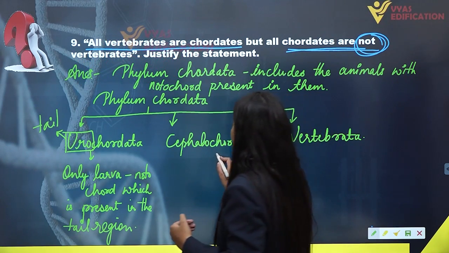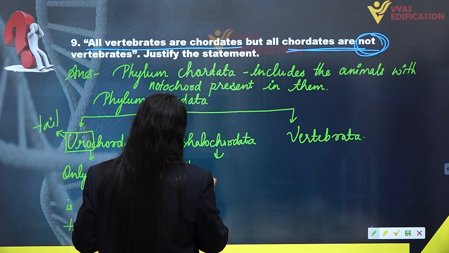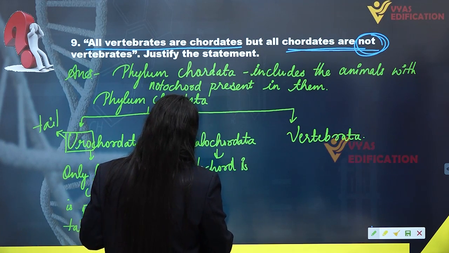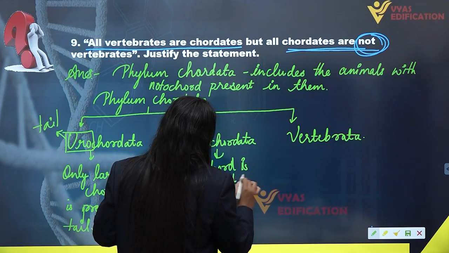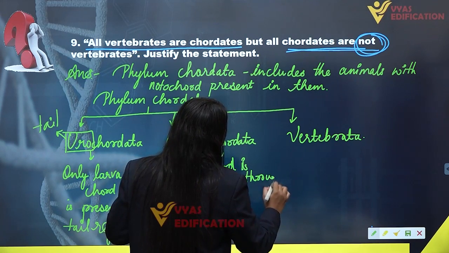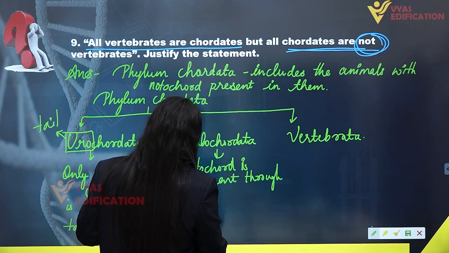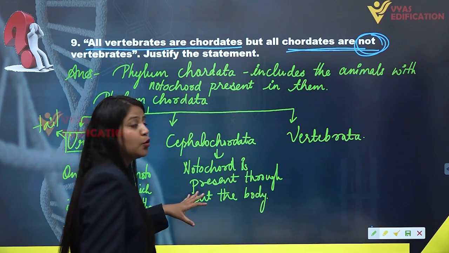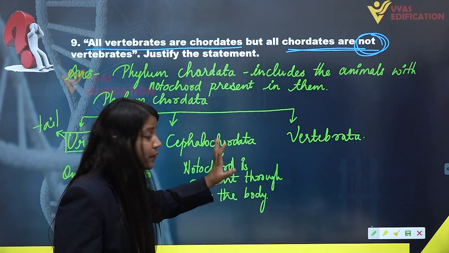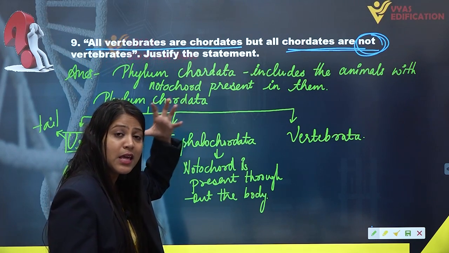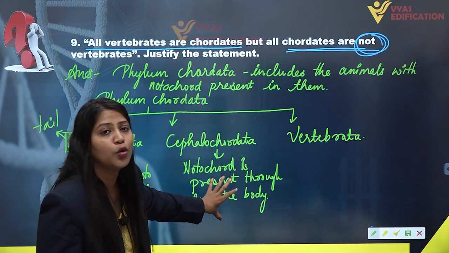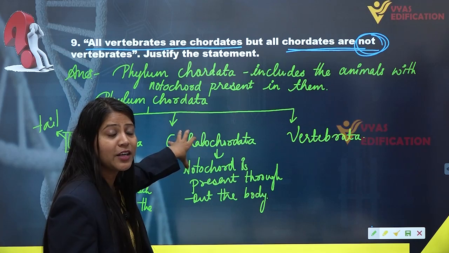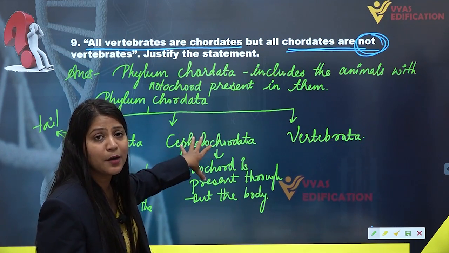Now next come towards the Cephalochordata. The notochord is present throughout the body, but they do not have vertebral column. The notochord is present throughout the body, and if you talk about the anterior region, even their head region consists of notochord. That is why the subphylum is termed as Cephalochordata.